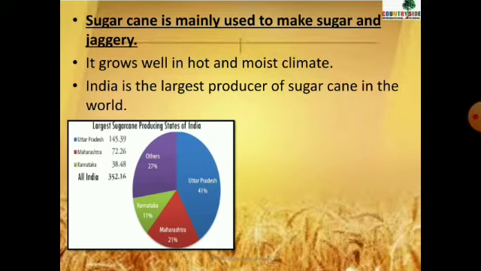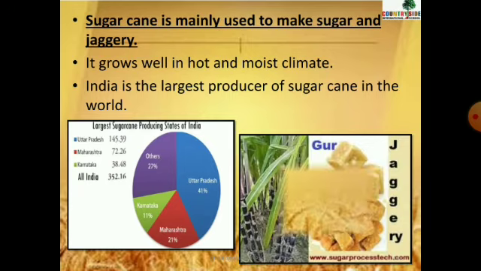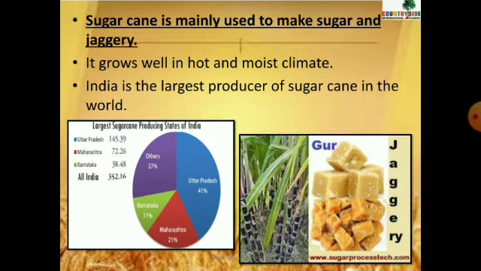You can see in the chart given below these are the states of India which grow sugarcane, and India is the largest producing country in the world. It has the highest production of sugarcane. So it's mainly used to make sugar and jaggery.